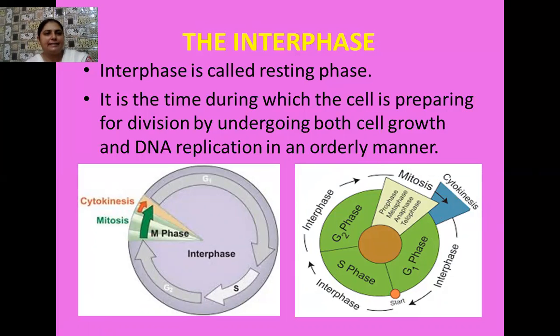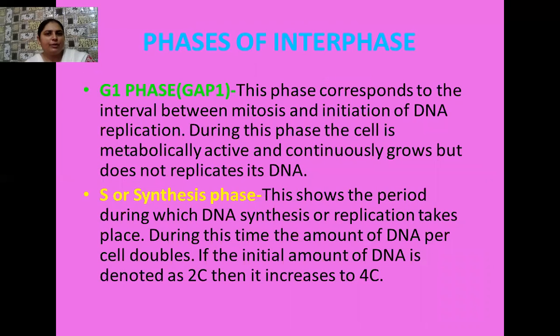That means one parent cell gave birth to two daughter cells. Okay, students, we are going to discuss here the various phases of the interphase in detail. As I have already given you an idea, the G1 phase, gap 1 phase, corresponds to the interval between mitosis and initiation of the DNA replication.